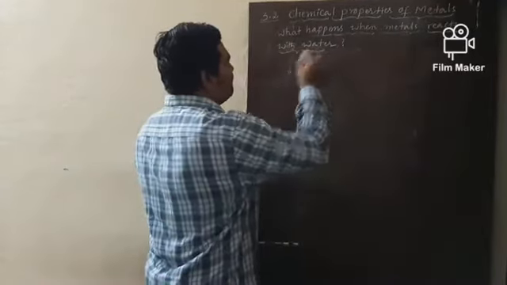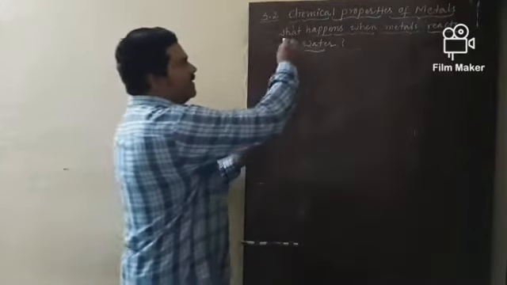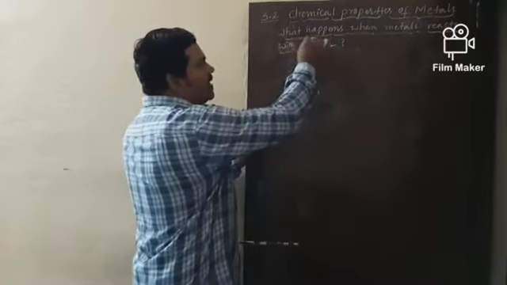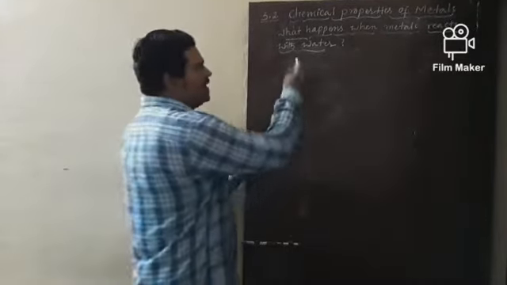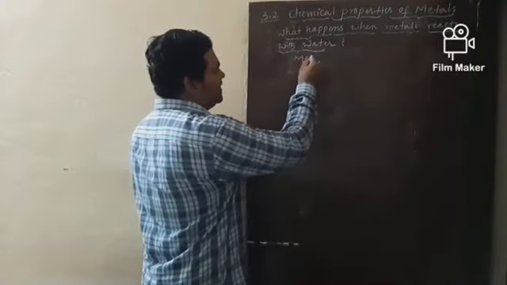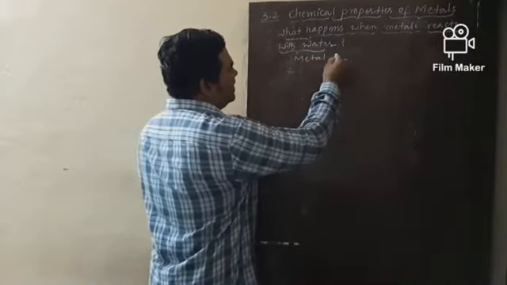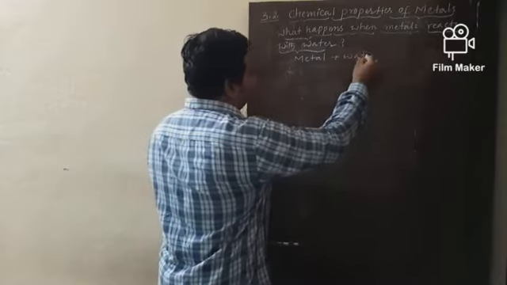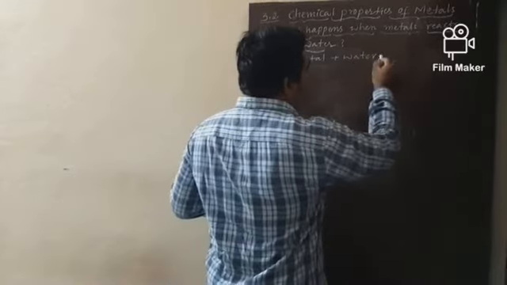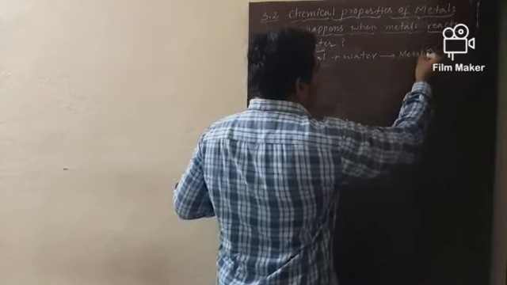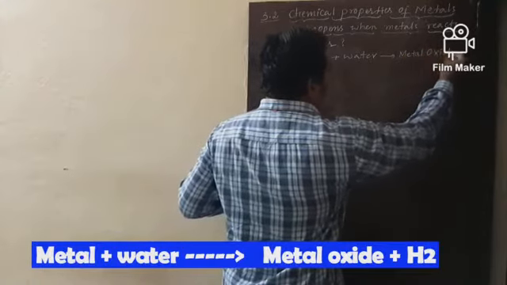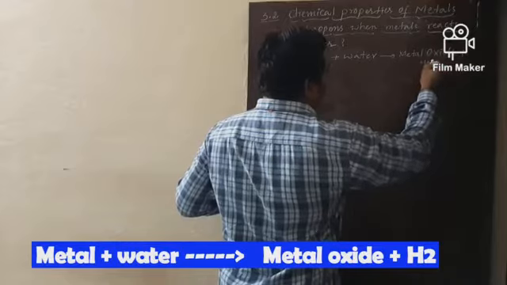Yes. Let me explain this one. Before going to discuss various chemical reactions, let me explain by taking the general representation. When metal reacts with water, it leads to the formation of metal oxide plus hydrogen.